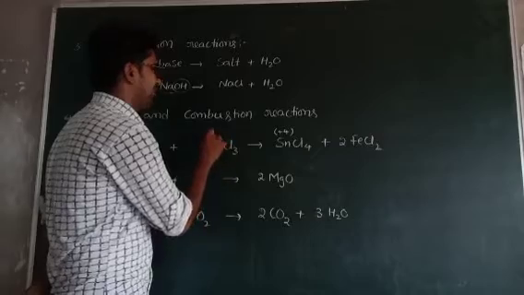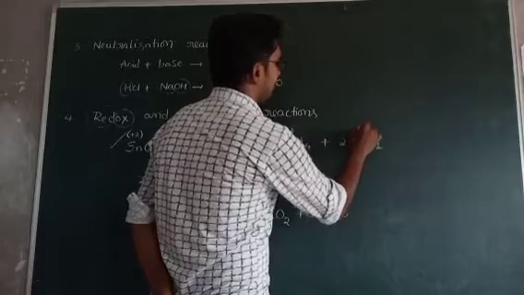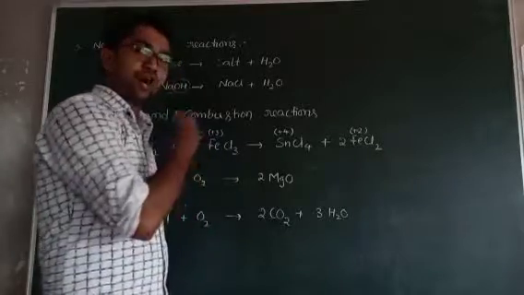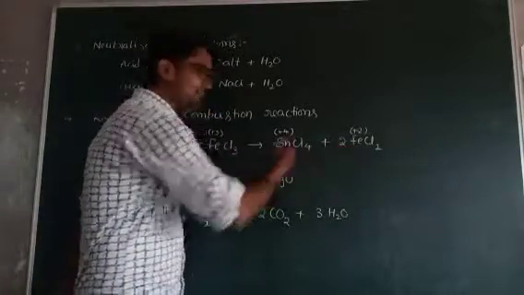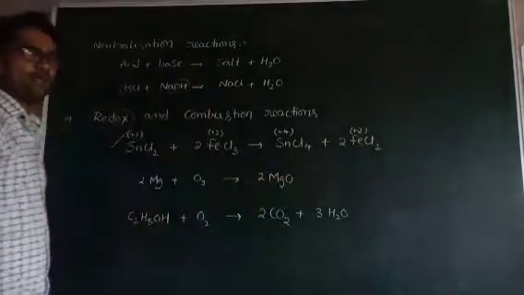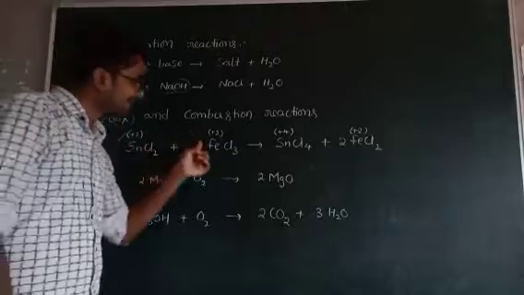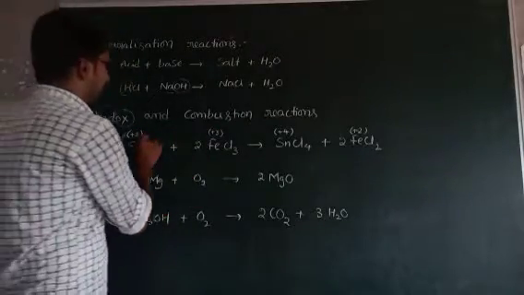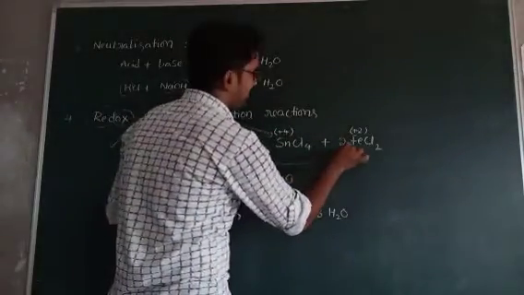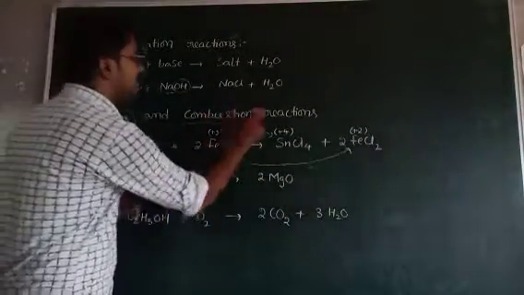Similarly, in FeCl3, the Fe oxidation state is +3. In FeCl2, the Fe oxidation state is +2. +3 is converted to +2, meaning it gains 1 electron. So it is a reduction reaction. SnCl2 converted to SnCl4 is oxidation, and FeCl3 converted to FeCl2 is reduction. Overall, it is a redox reaction.